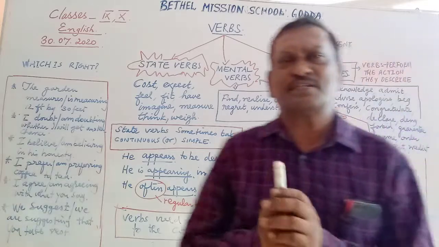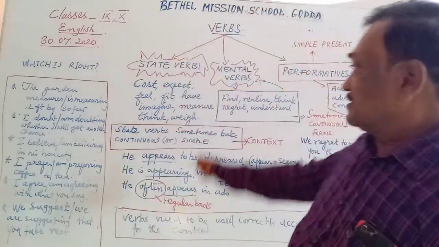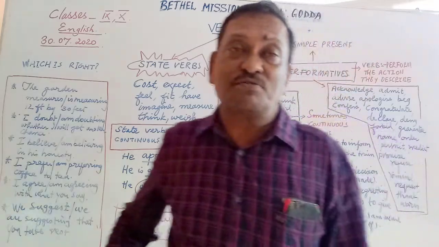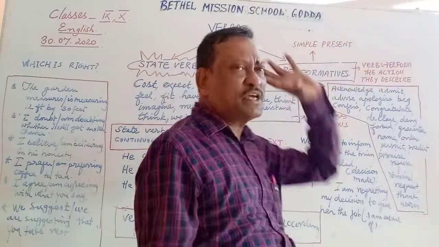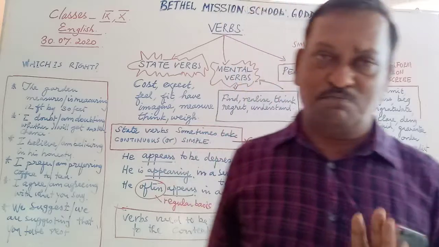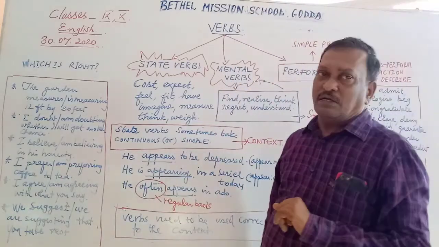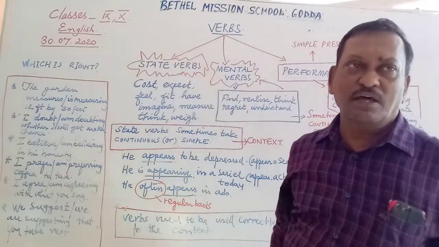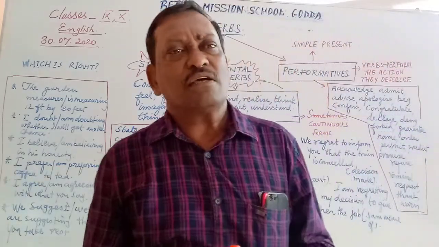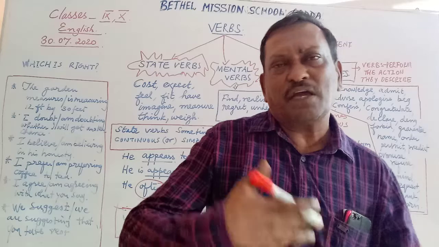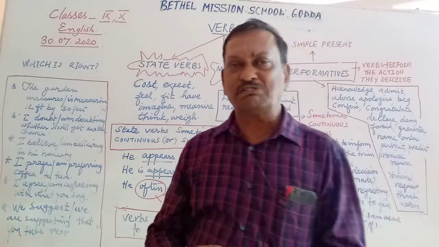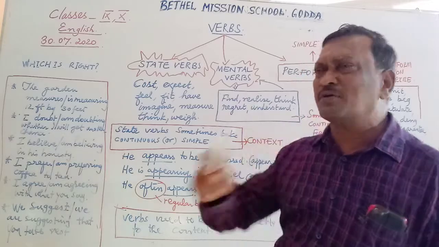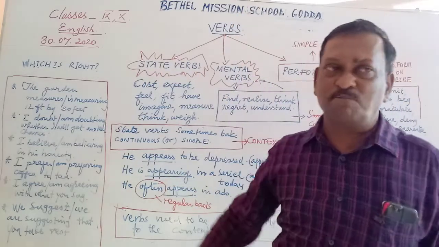Today's class is an important class because it concerns grammar. Today's class is related to grammar, and we are going to discuss something related to verbs. So, the focus today will be on verbs. You see, when you were in the smaller classes, in class 8 and 7, or even in class 5, teachers might have taught you verbs, definitely.